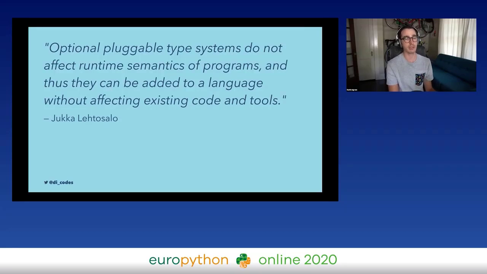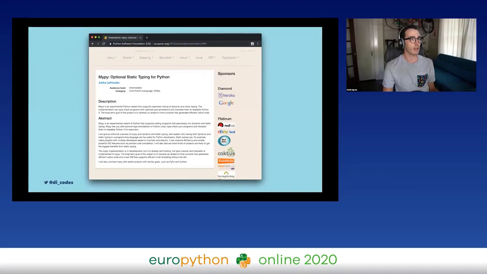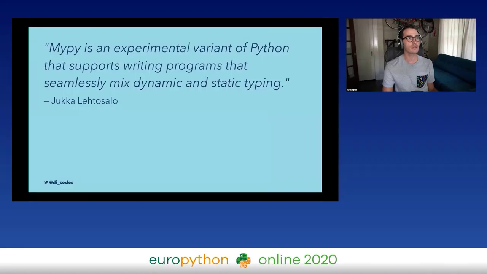It sounds great for Python because we're already set as a dynamic language. Being able to statically type things optionally makes a lot of sense. So at 2013 at PyCon US, he introduced something called MyPy. So if you've heard of MyPy before, what he introduced was not exactly what you might think of MyPy. At the time in 2013, when he gave this talk, MyPy was described as an experimental variant of Python that supports writing programs that mix dynamic and static typing.